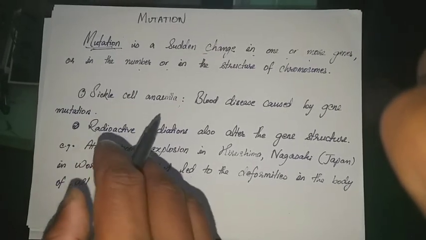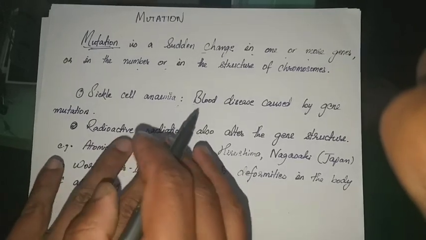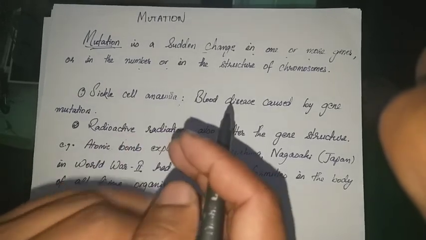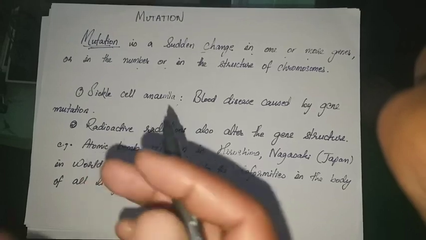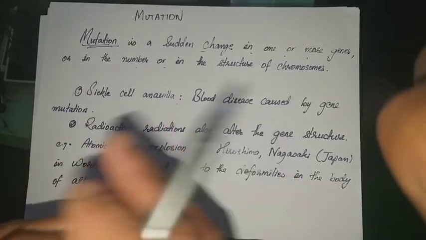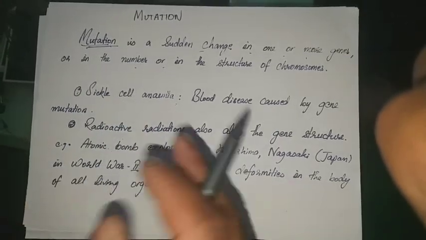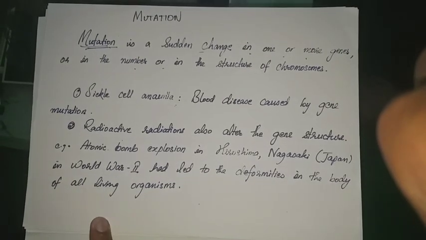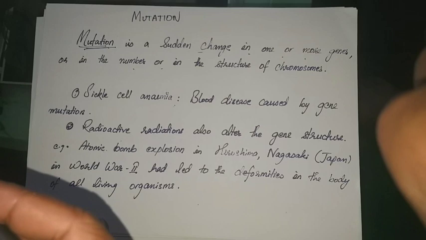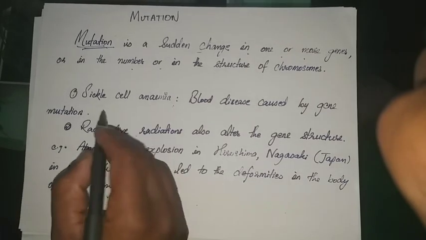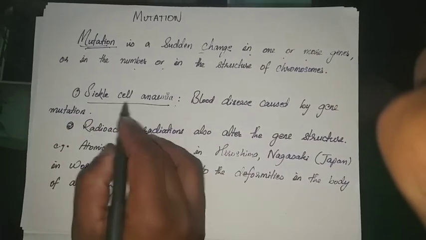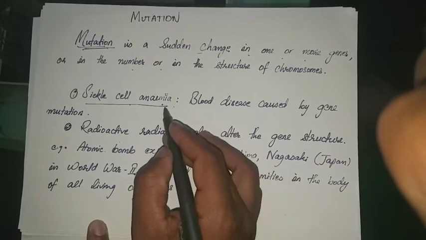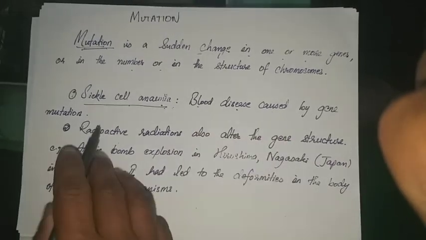Mutations are temporary as well as permanent. Most of the mutations are permanent, while some mutations may be altered back to the previous one. There are some diseases caused by mutation. One of the diseases is sickle cell anemia. And what is sickle cell anemia? It is a blood disease caused by gene mutation.